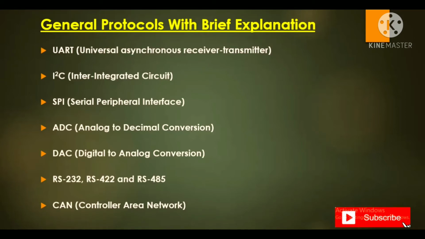Not only this, I will explain more than these protocols. Just for now I'm going to explain these protocols with the different modes in all of them.